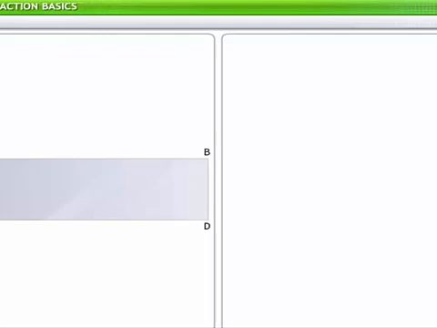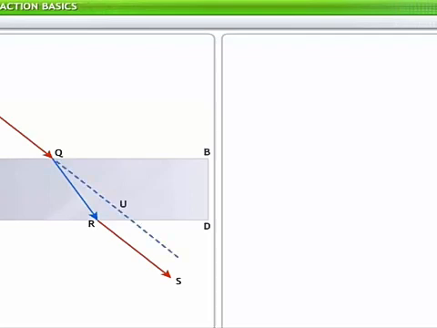Consider refraction of light through the glass slab ABCD shown. Light ray PQ is incident at Q on the face AB of the slab and refracts on passing from air to glass. In the glass, the refracted ray QR is incident at R on the face CD of the slab. At R, the ray again refracts into air and emerges as RS. Thus, RS is the emergent ray. In the absence of the glass slab, the ray PQ would have traversed along the dotted line QU as shown.